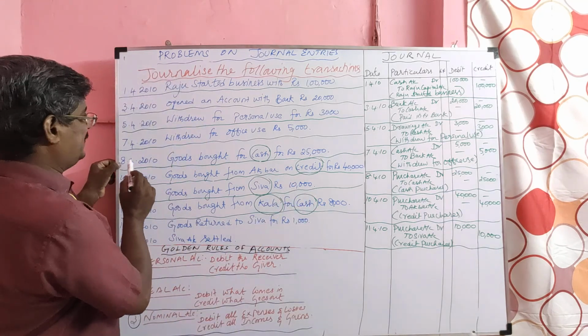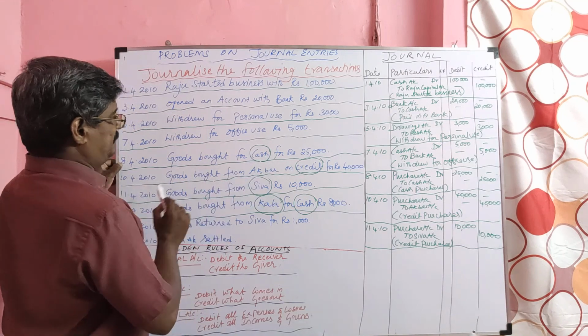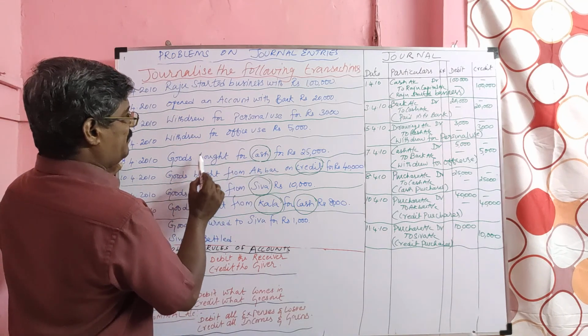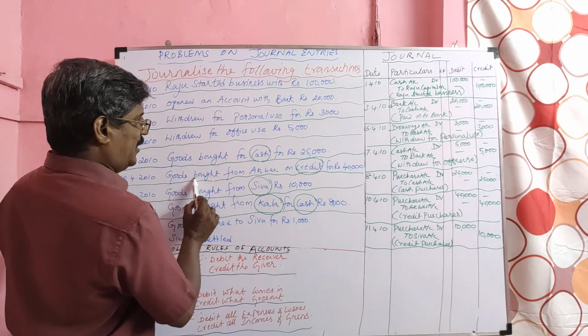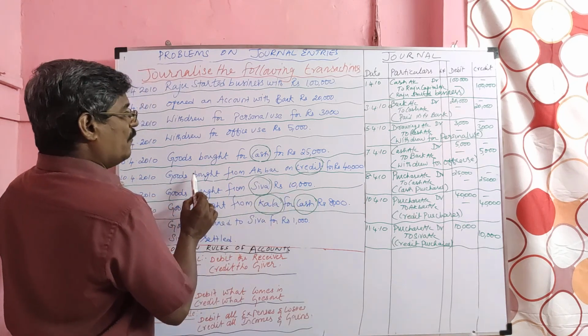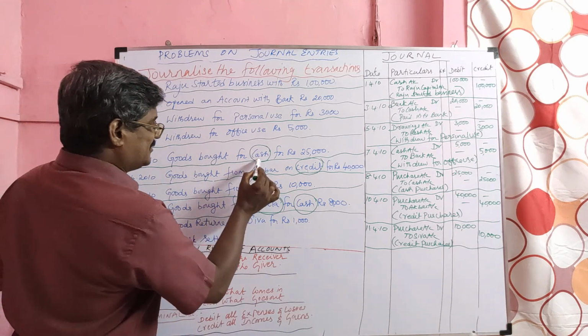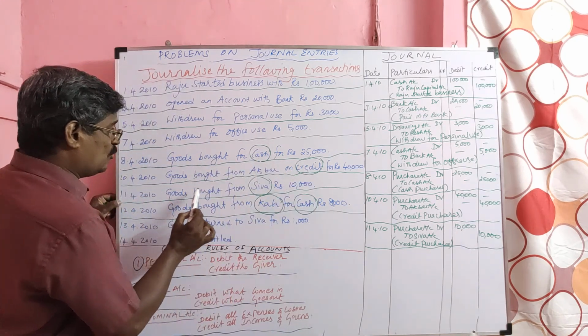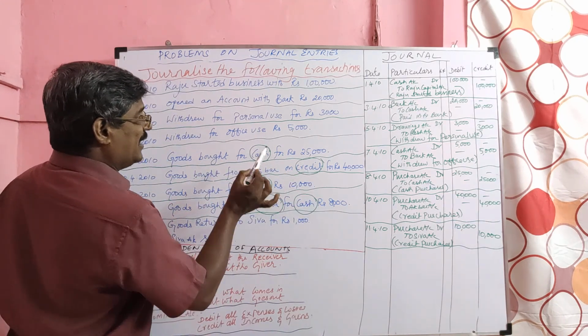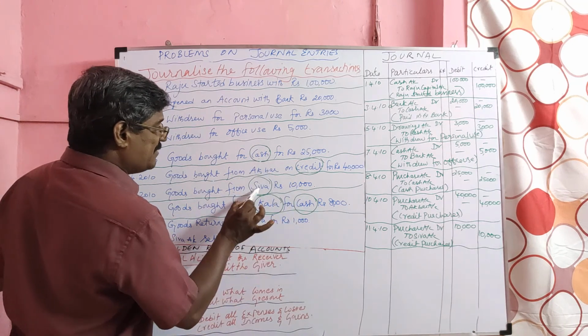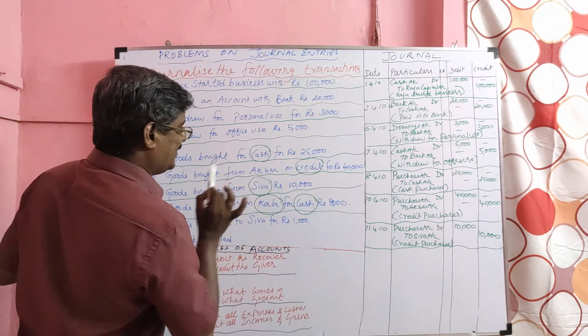Now, here take 8th one, goods bought for cash. Goods coming in, cash going out. Here goods bought on credit. So we bought goods on credit. Purchase account debit to Akbar. Here cash is given, here credit is given. But here goods bought from Shiva is given, cash or credit not given. Since name is given, we should treat it as a credit transaction.